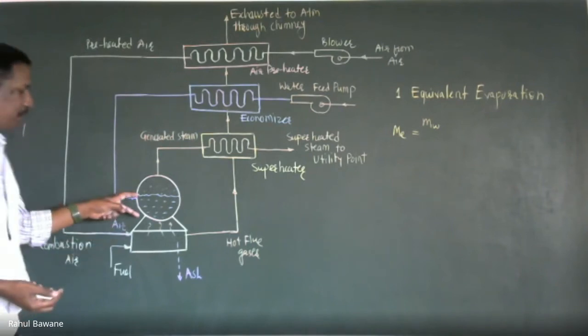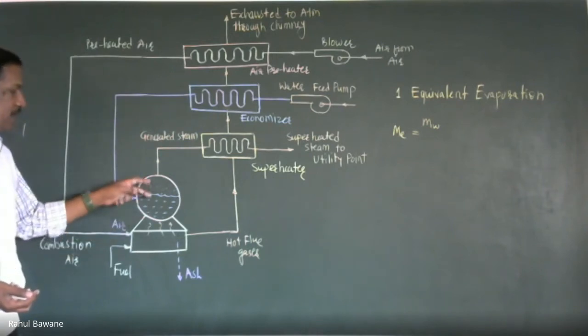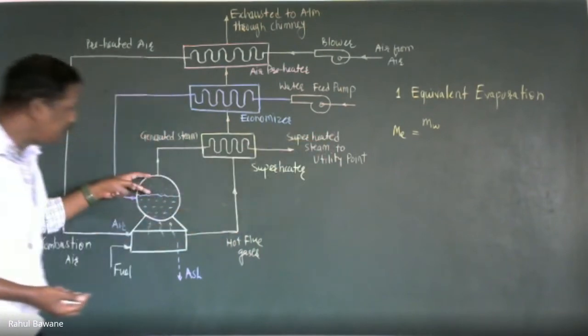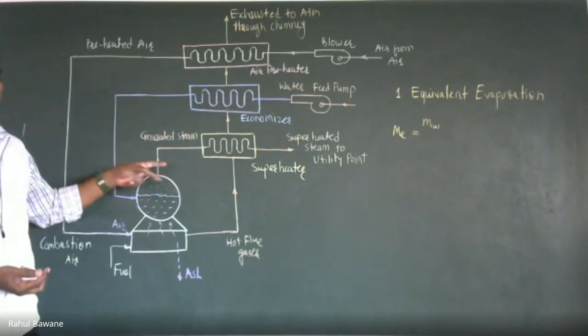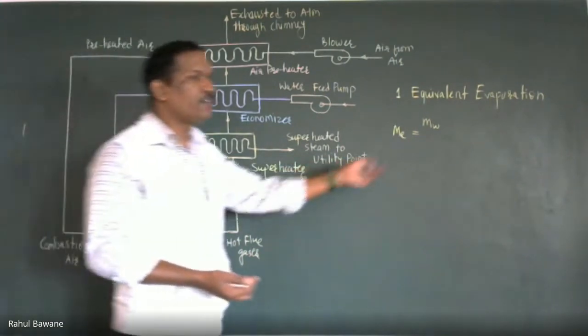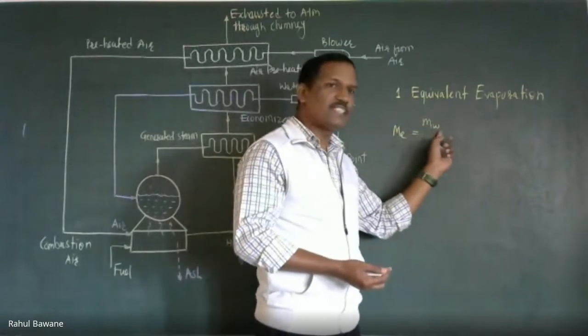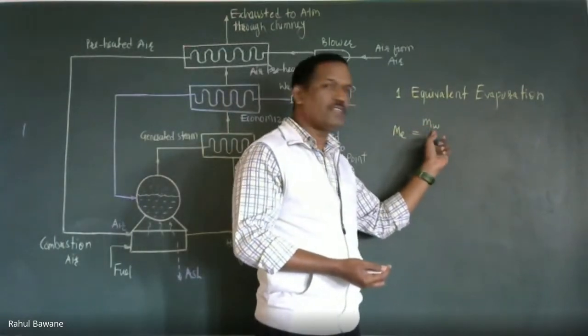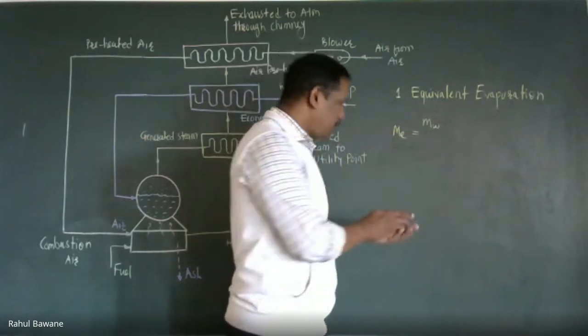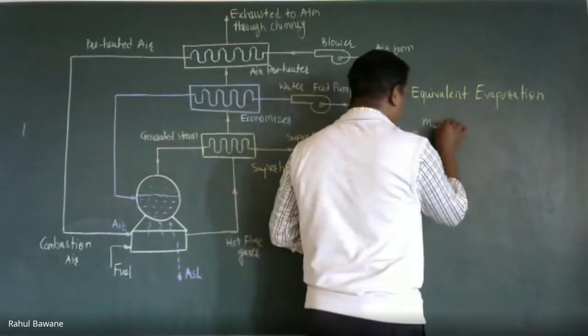Suppose we are supplying 10 liters of water. Out of that, 2 liters get converted into steam. So this MW will be 2 liters, which is converted into steam. Many books have different notation, whether it is mass of steam or mass of water, but this water is nothing but that portion of water which is converted into steam. Multiply by